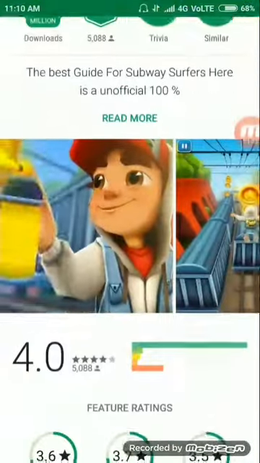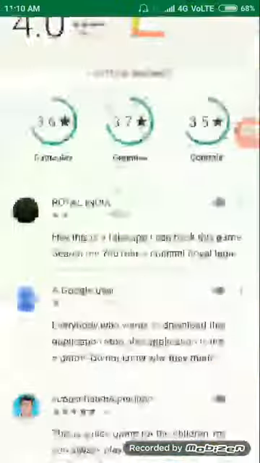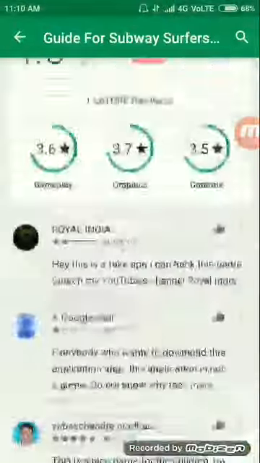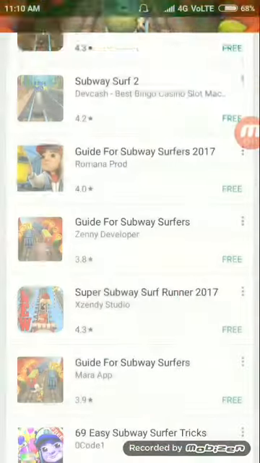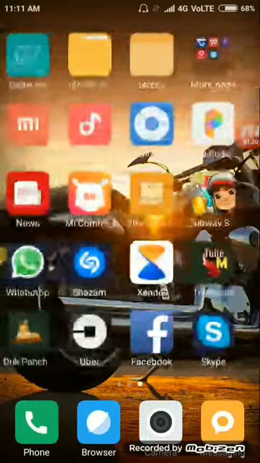Then click install. Then it will be installed. Then you can know how you can play Subway Surfer. To download Subway Surfer, you click install. I have installed, so you can click install. It will be automatically here like this.